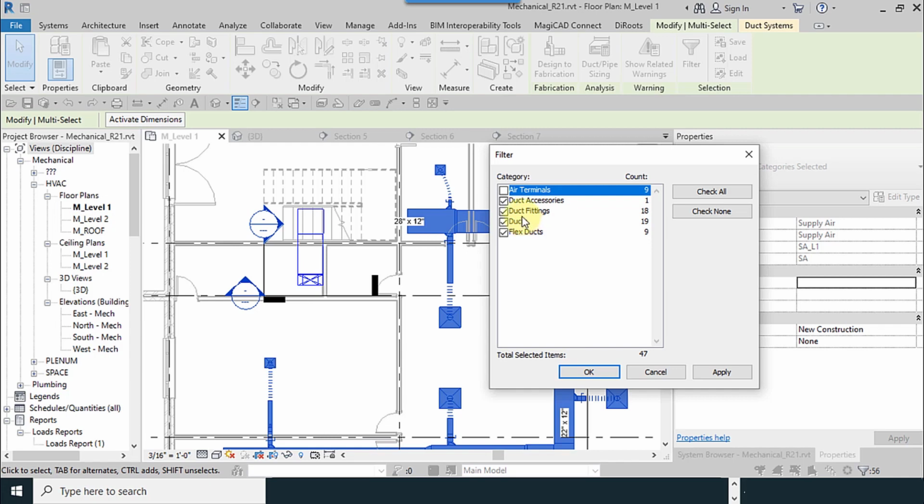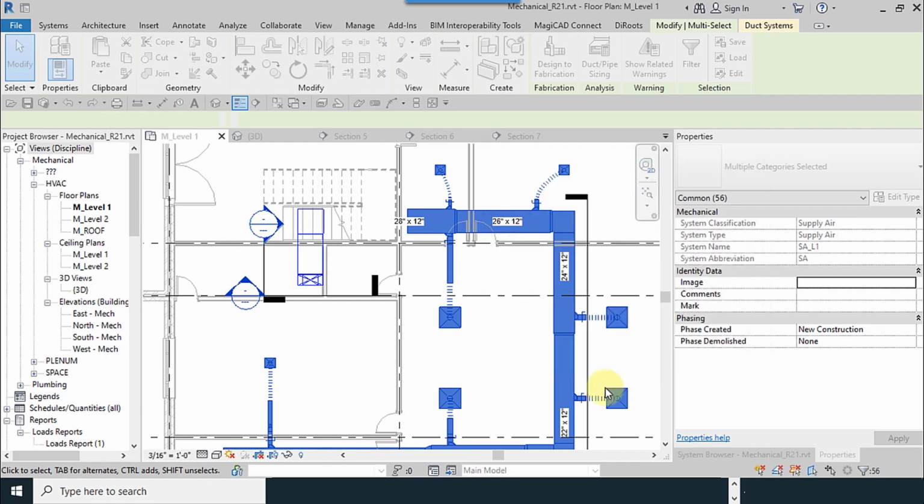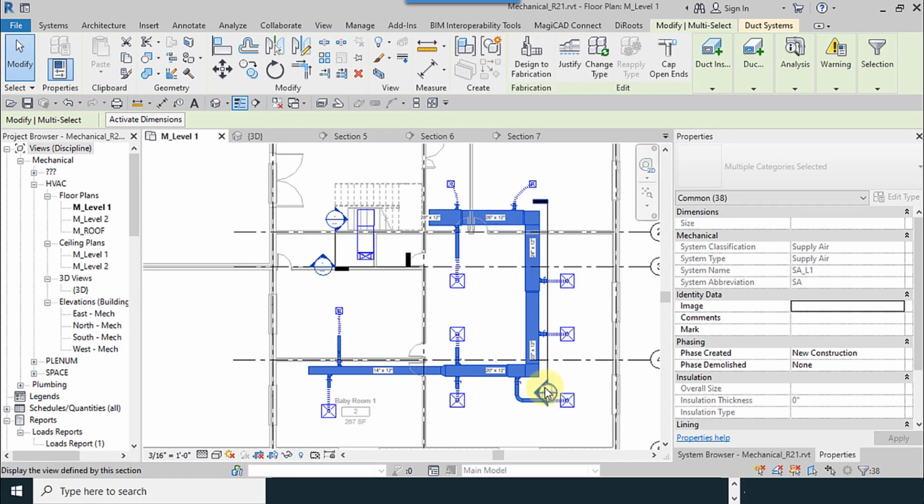I don't want the air terminals, and I don't want flex ducts too. Just I want duct fittings and duct accessories. I go to view section. It was this section 7.